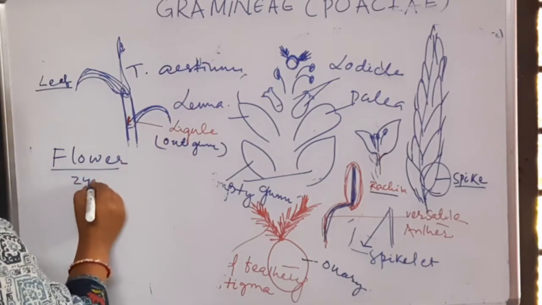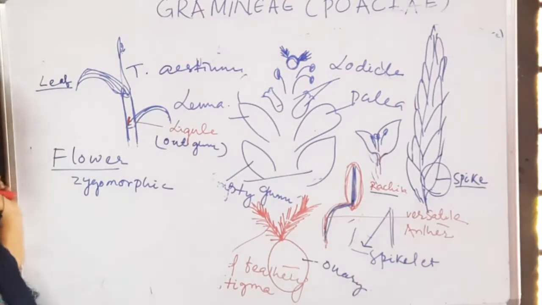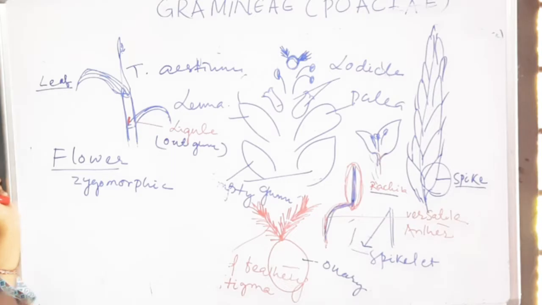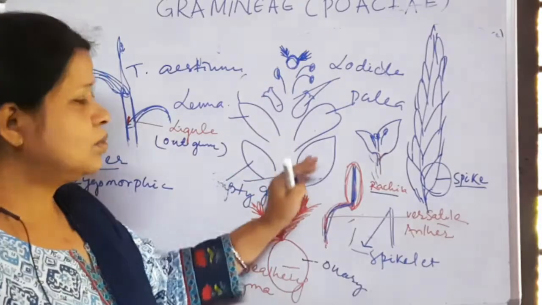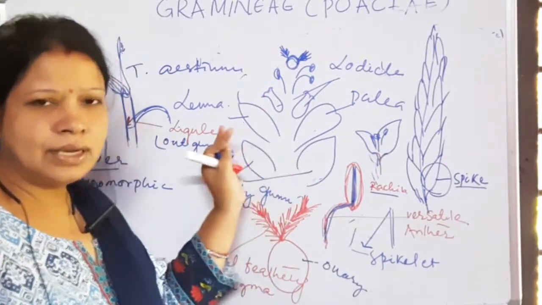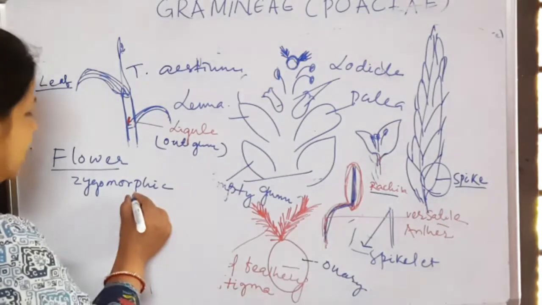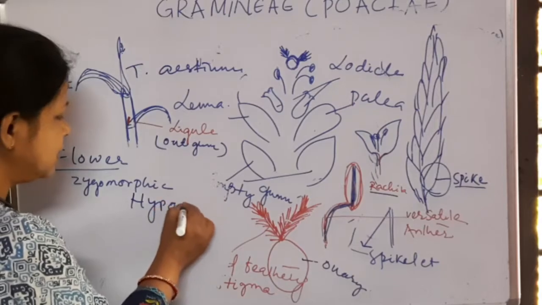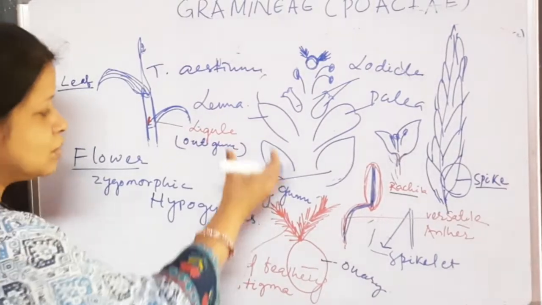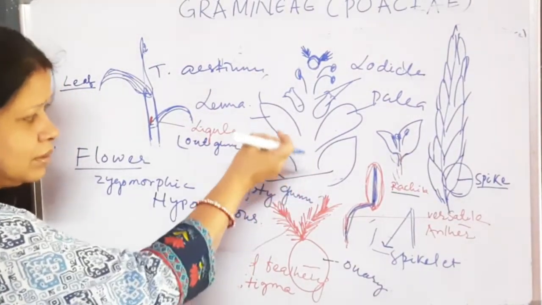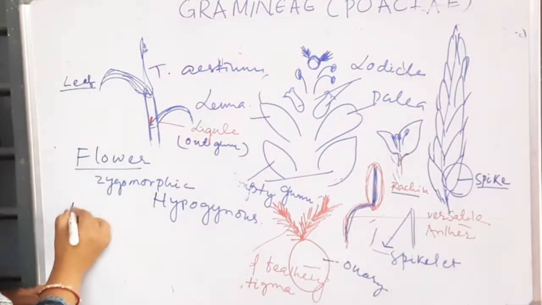Flower is zygomorphic. Zygomorphic means the flower can be divided into two equal halves in only one vertical plane, or there are unequal petals. Here there is no calyx or corolla, so this is an asymmetric flower, and this is known as zygomorphic. Hypogynous. Hypogynous means superior ovary. Superior ovary means the ovary is superior in position and all the other whorls arise below the ovary. Then androecium.